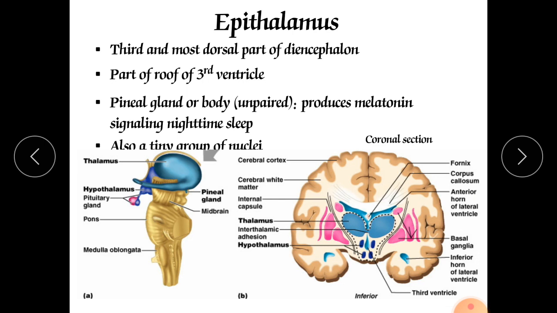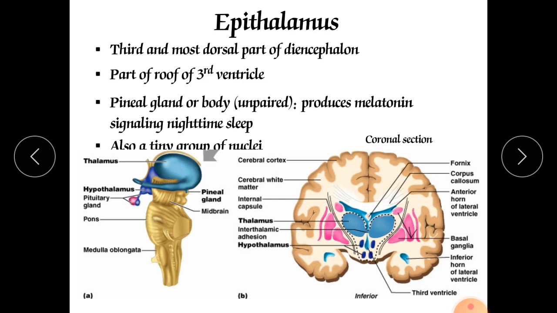As we have discussed, in the diencephalon the thalamus has 80% of the total diencephalon mass. If you see this hypothalamus, it is the smallest part of the diencephalon. It is small, and superior and posterior to the thalamus.